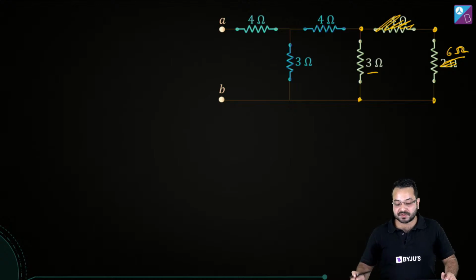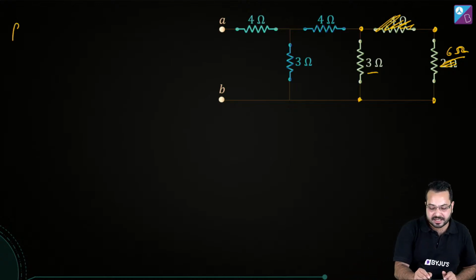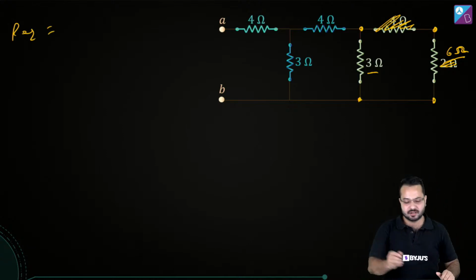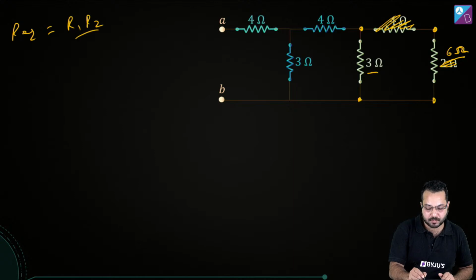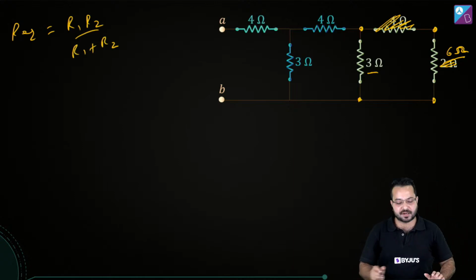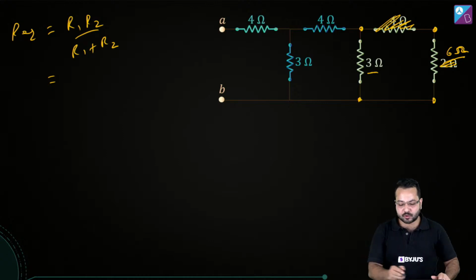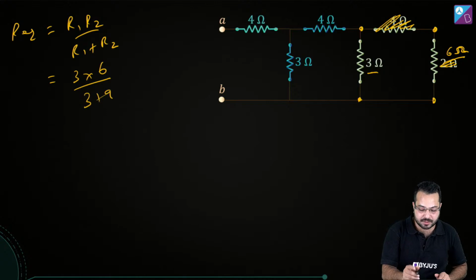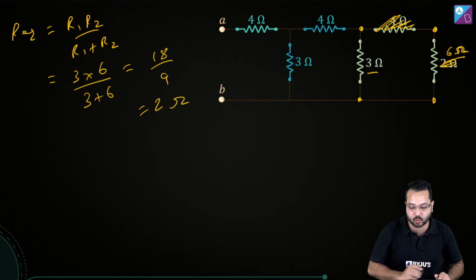So I have to find the equivalent resistance of 3 and 6. Okay. So how do we do that? In parallel combination, we are not going to write 1 upon R1 plus 1 upon R2, etc. We are simply going to write R1 R2 upon R1 plus R2. It's faster. When there are 2 resistors, this method is faster. So R1 into R2 is going to give me 3 into 6 divided by 3 plus 6. So this is going to give me 18 divided by 9. So this is going to become 2 ohm.